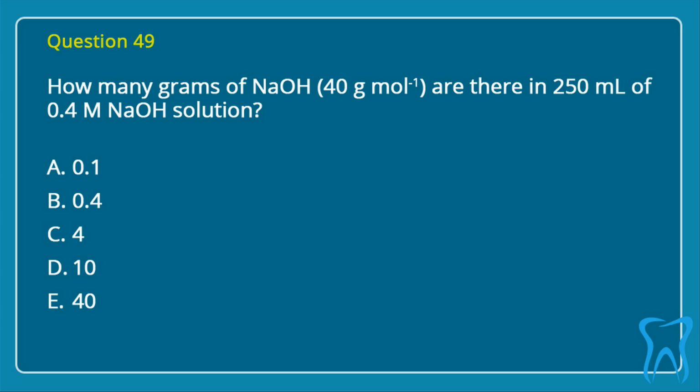Question 49. How many grams of NaOH, 40 grams per mole, are there in 250 milliliters of 0.4 molar solution? A. 0.1. B. 0.4. C. 4. D. 10. E. 40. Correct answer is C.